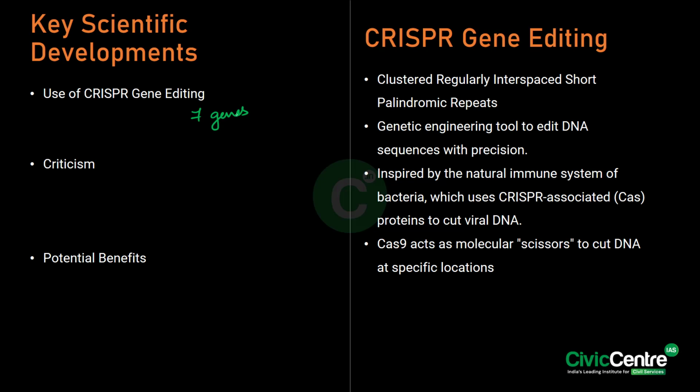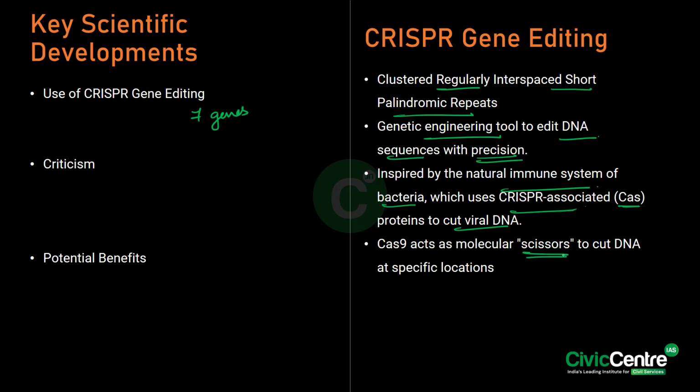Now, if you have to talk about CRISPR gene editing technology, CRISPR stands for clustered regularly interspaced short palindromic repeats. CRISPR is a gene editing or genetic engineering tool to edit DNA sequences with precision. It is inspired by the natural immune system of bacteria, which uses CRISPR-associated Cas proteins to cut viral DNA. The most commonly used enzyme in gene editing is Cas9, which acts as a molecular scissors